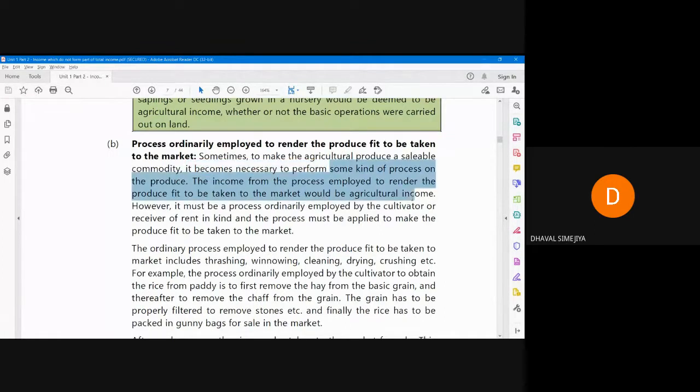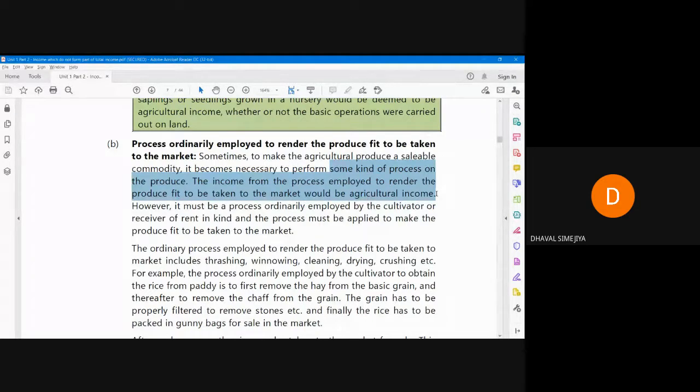income. Now, any process is being done to sell the product. For example, I have produced cotton, raw cotton. Now I cannot sell the raw cotton directly in the market.